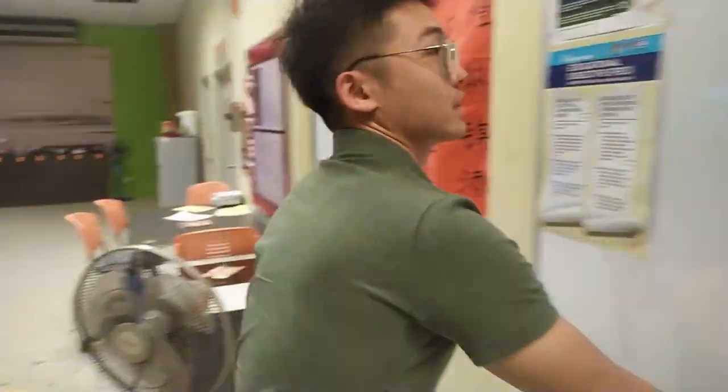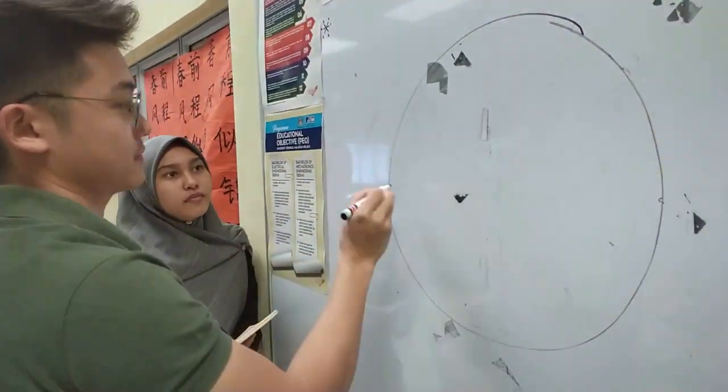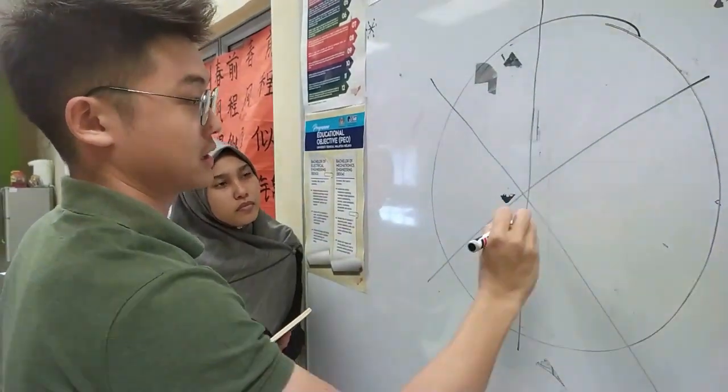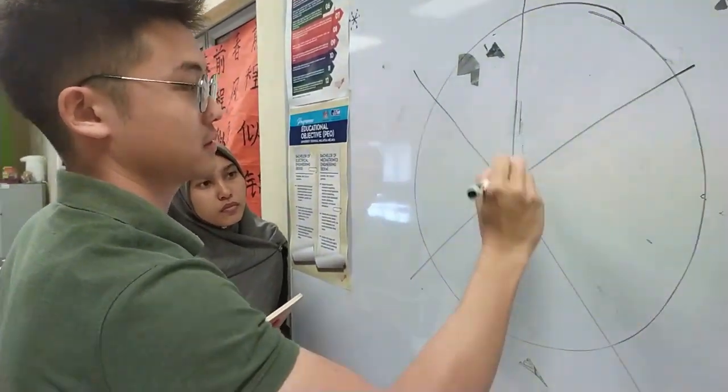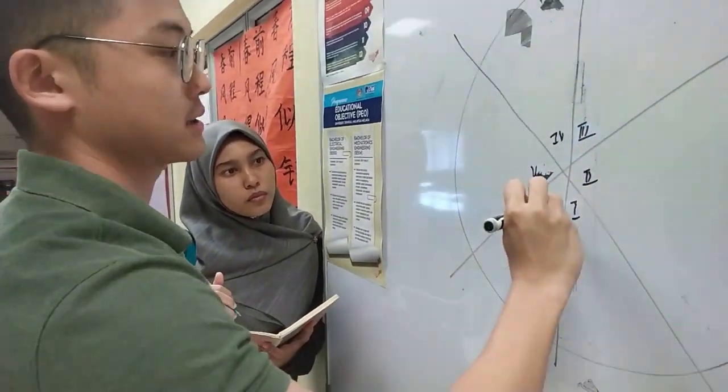Sorry, I can't imagine it. It's okay, let me show you. This is the 6-sector: sector 1, sector 2, sector 3, sector 4, sector 5 and sector 6.